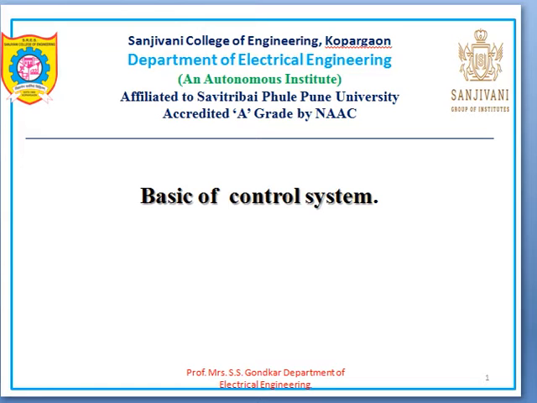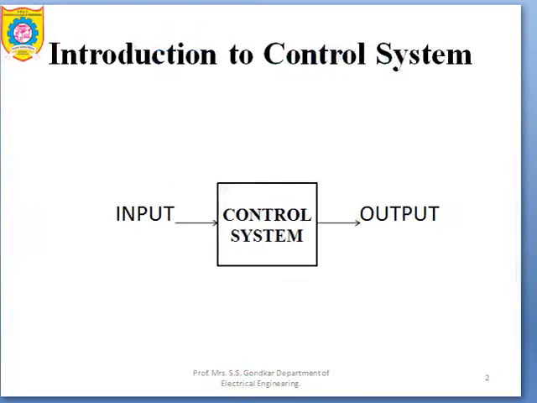So firstly, let's understand the definition of system. You can see here the word system is there. Okay, so system is what? System is a combination, or you may just call it an arrangement of various physical components which are connected together in order to achieve a certain objective. As far as system is concerned, you may have an example of a house. A house consists of what? It consists of wall, roof, then floor, lighting system, fans, furniture, and so on. Okay, so this is a system.